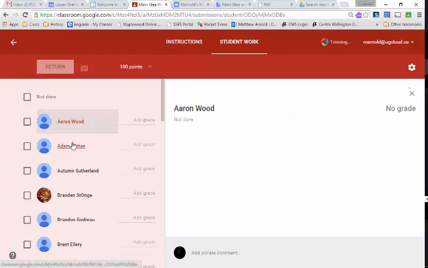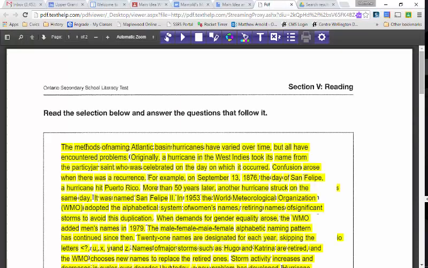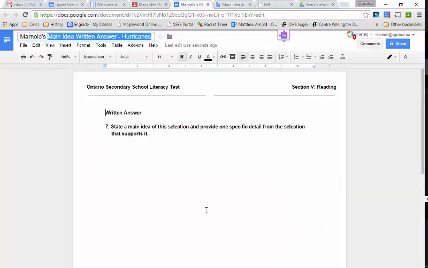As you can see, no one has anything in the Your Work section yet, but you will. Great. Once you've done that, you can go back to this document, have it read to you again, and you will be filling out some ideas about this document. You will be writing down some details.